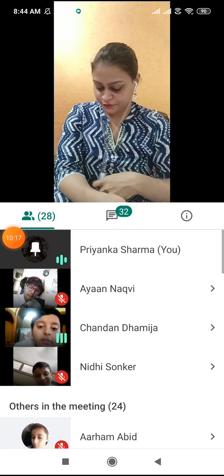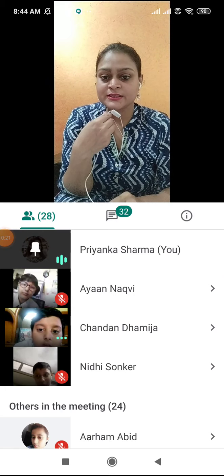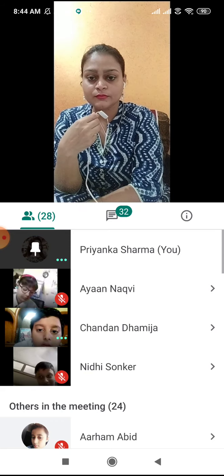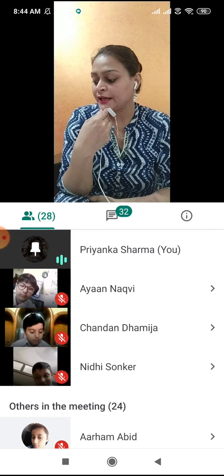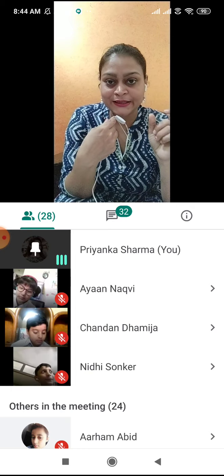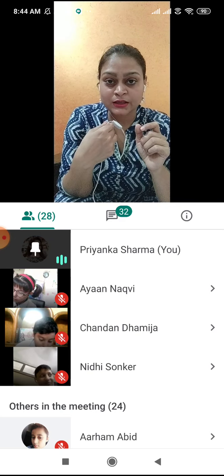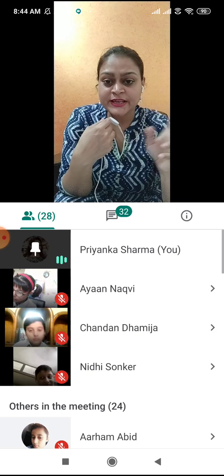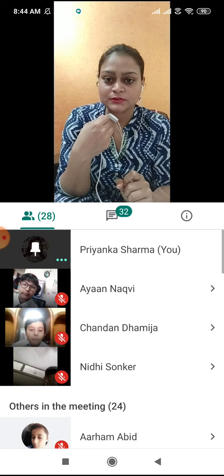Let me read the first sentence. The first sentence is saying, I can speak a little Tamil. Now here you can see the highlighted word is can and the underlined word is speak. Can you make the difference? Can you tell me what is can and what is speak?